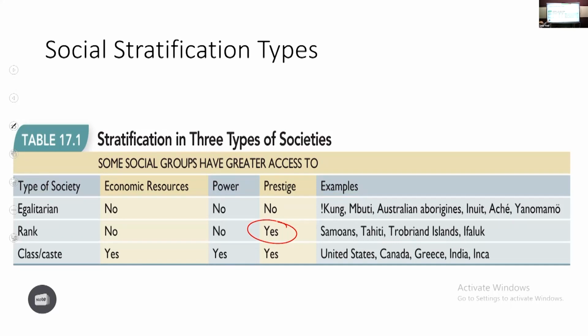Then class society. In class society, you have inequalities, or differences, in all three parameters: economic resources, power, and prestige. Class societies can be open or closed. Open societies are generally class societies. There is mobility. Sometimes mobility is very difficult and rare, and such societies are called caste societies. In caste societies, mobility is very, very difficult. So explain what caste is, and then you can talk about more if there is space.